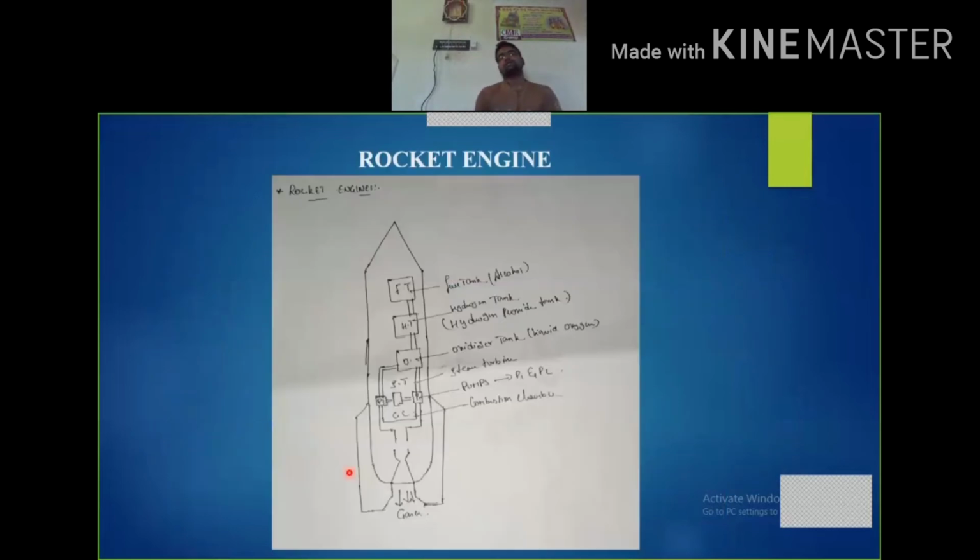Then comes the rocket engine. We are very well aware of this rocket engine. These rocket engines are actually designed to run in a vacuum, I mean in space.